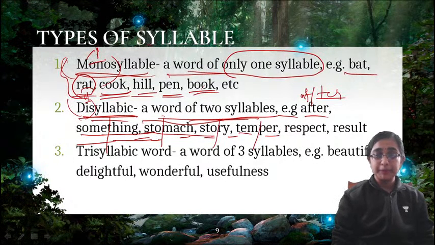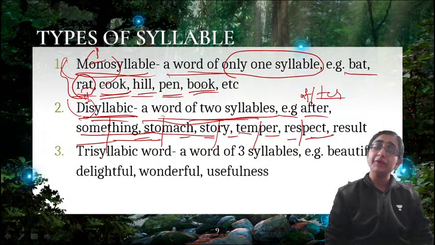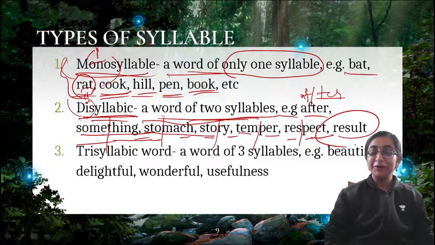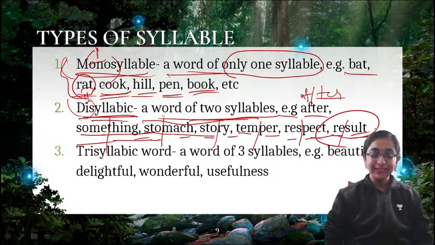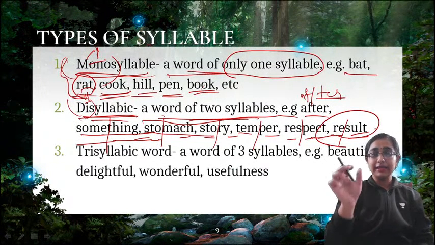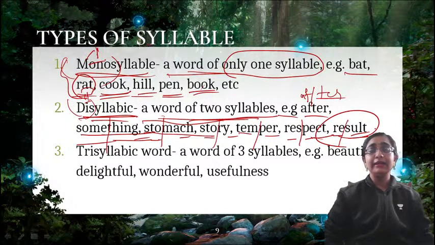Then if you say respect, actually we are pronouncing it at a stretch, but you can differentiate it if you want. Respect. Then result, a very famous word for all of you. Result, disyllabic words, right? So in a monosyllabic word there is a single word comprising only one syllable, and in a disyllabic word you will find two syllables.